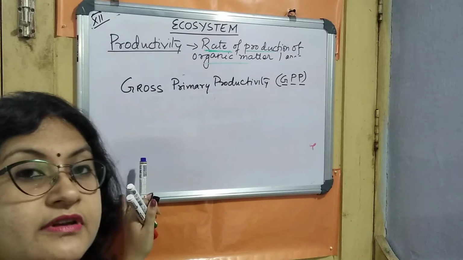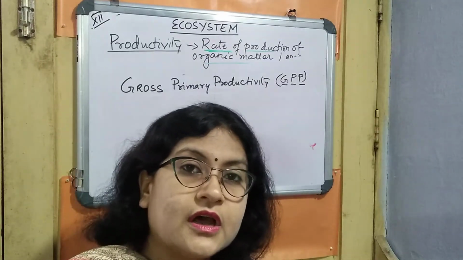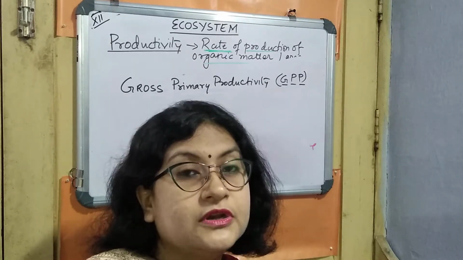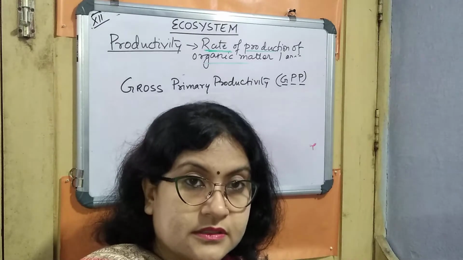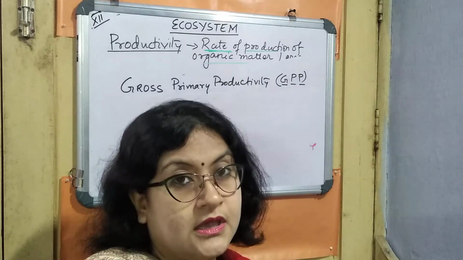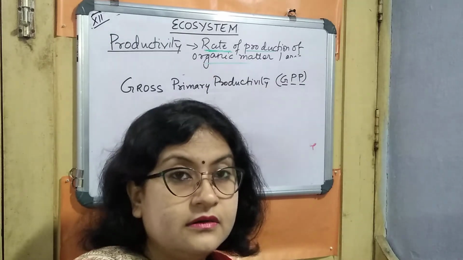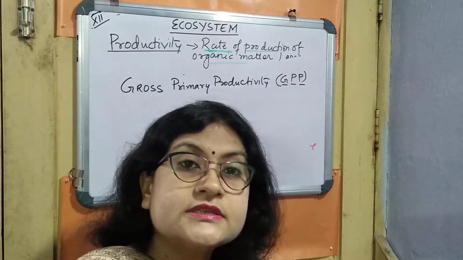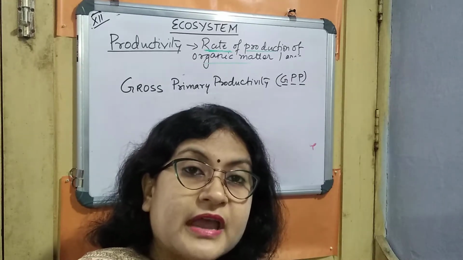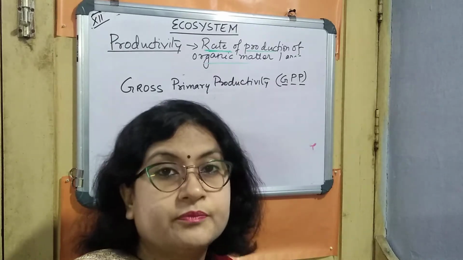What is the meaning of the gross primary productivity? It is somewhat like gross income. The overall income which we make in our life, or monthly. Suppose in a year how much we earn, suppose in a month how much a person is earning. This is what we call gross income. In the same manner, in a particular time, how much production is taking place in the primary productivity system is known as the gross productivity.